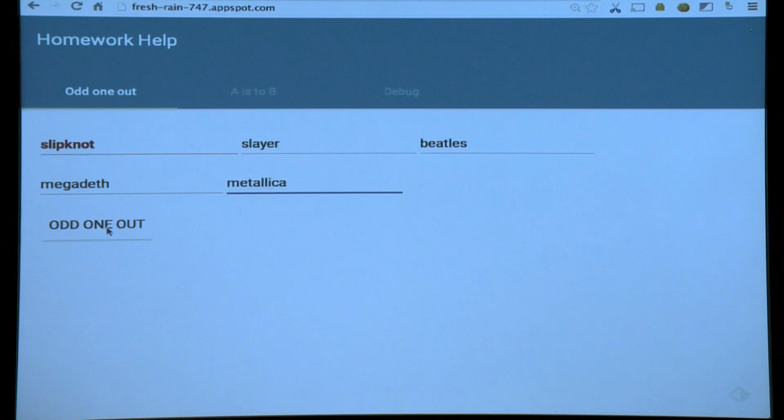All right, who doesn't fit here? It's the Beatles, of course. Everything else is metal. All right, pretty impressive. So you might think there's some sort of magical knowledge graph behind all of this, or we worked 5 months on developing this, but actually this was all done based on one text file. And we're going to look at how that works.